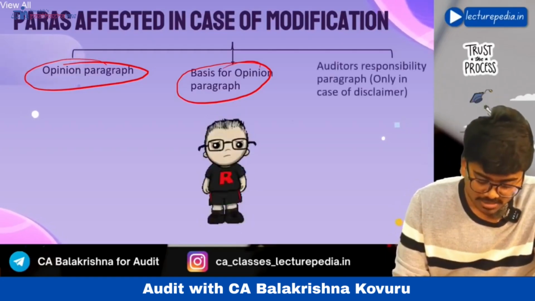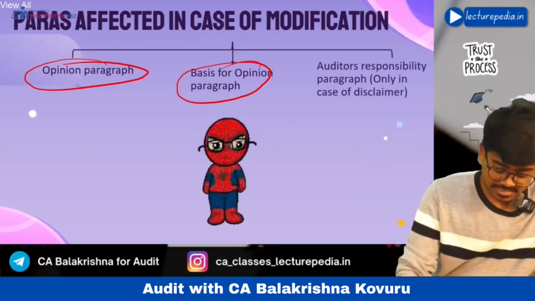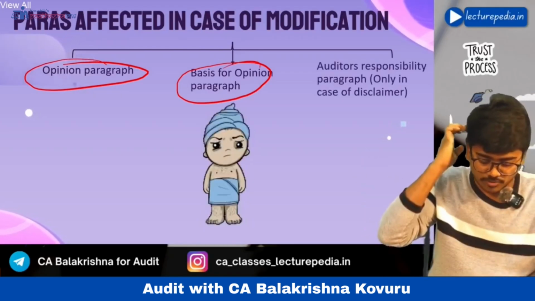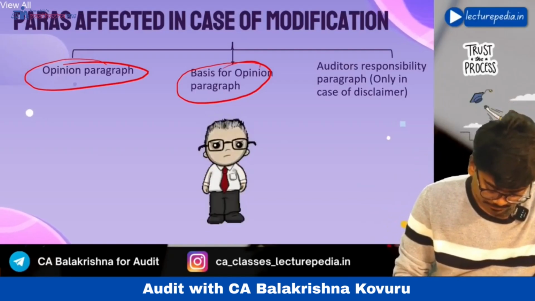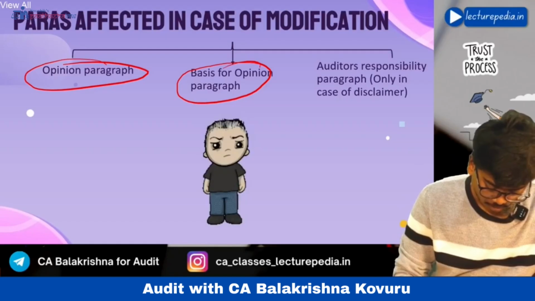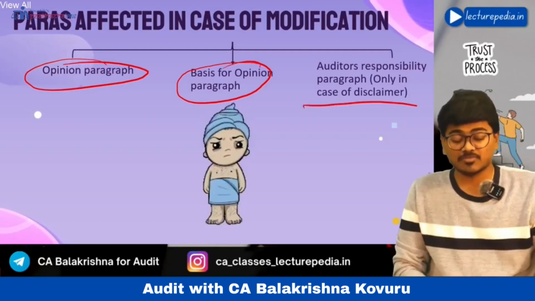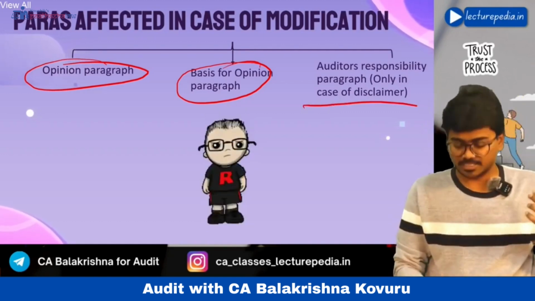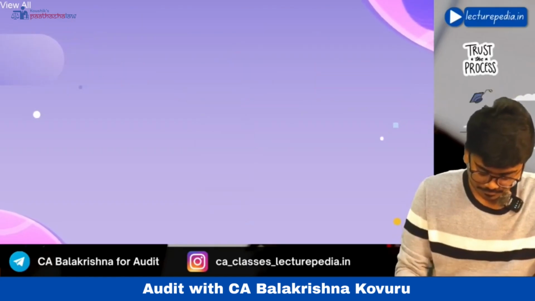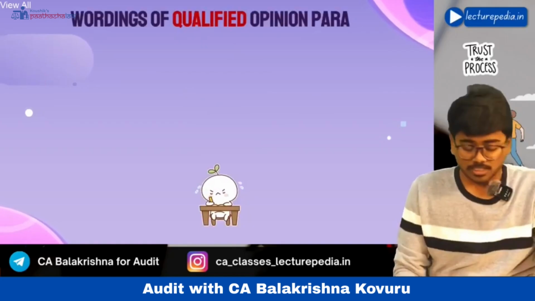Only if you give disclaimer of opinion, then auditor's responsibility paragraph will also get affected. So because of giving a modified opinion, these are the paragraphs that are being affected. Now we will see how they will get affected.